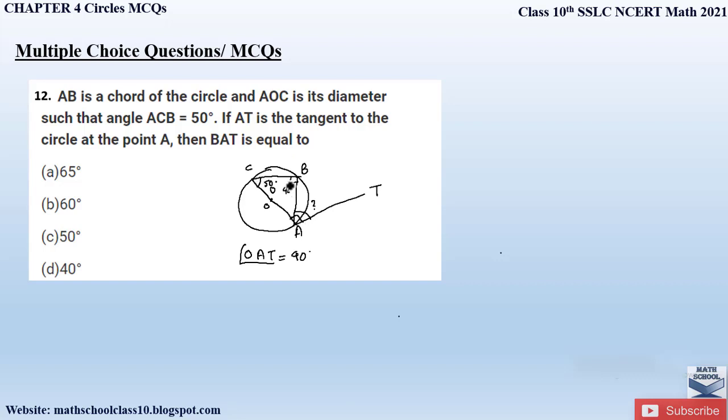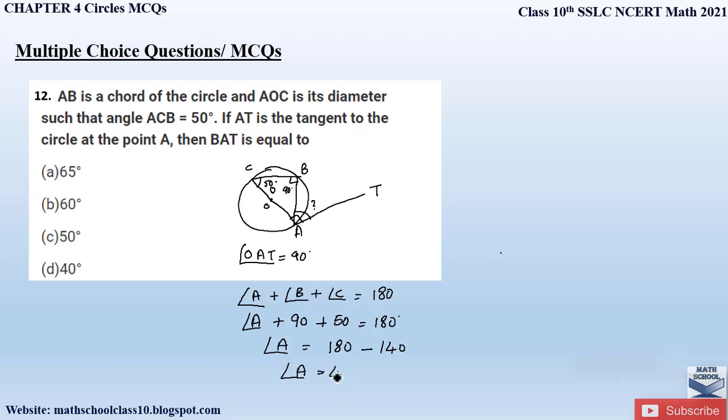So we know two angles of a triangle ABC. We know angle C is 50 degree, angle B is 90 degree. So let us find out angle A. So from the properties of a triangle, the sum of all the three angles will be equal to 180 degree. So angle A we have to find out, angle B is 90 degree and angle C is 50 degree, equal to 180. Therefore angle A will be how much? 180 minus 90 plus 50 is 140 degree. Therefore angle A will be equal to 40 degrees.